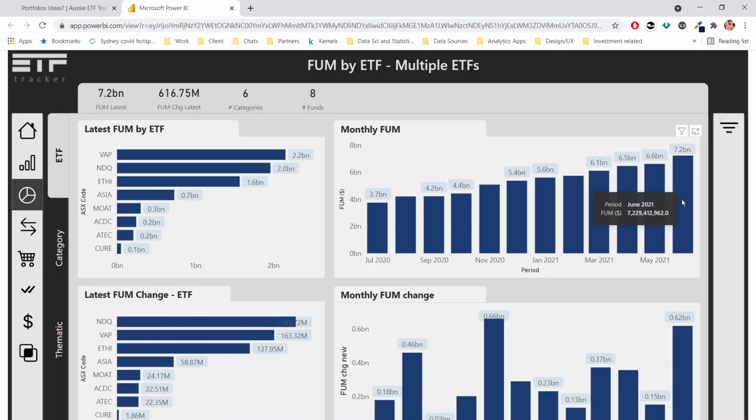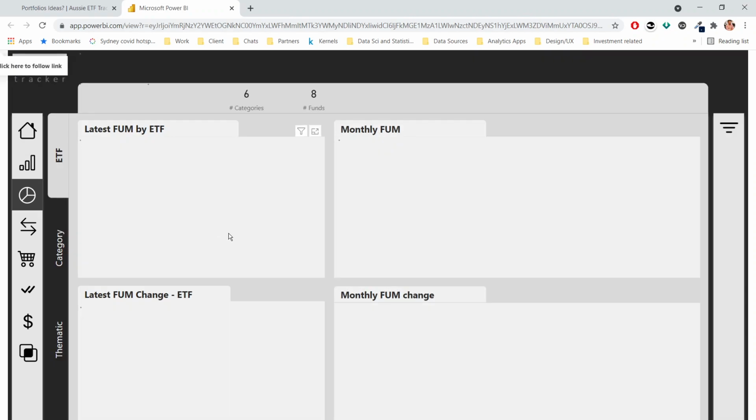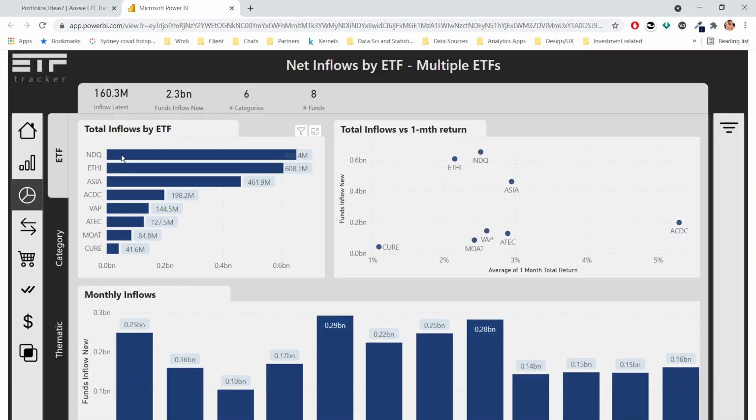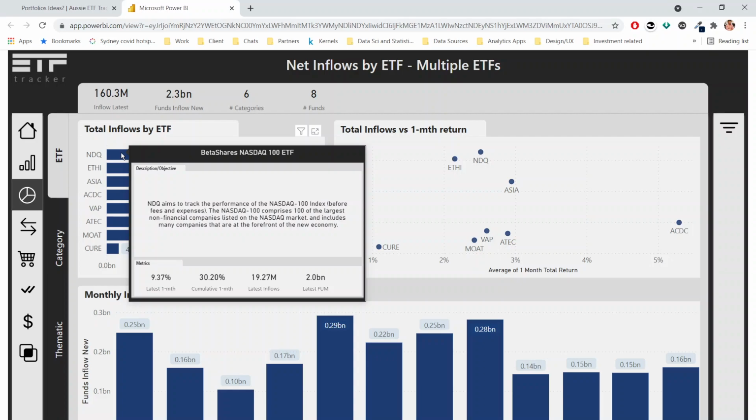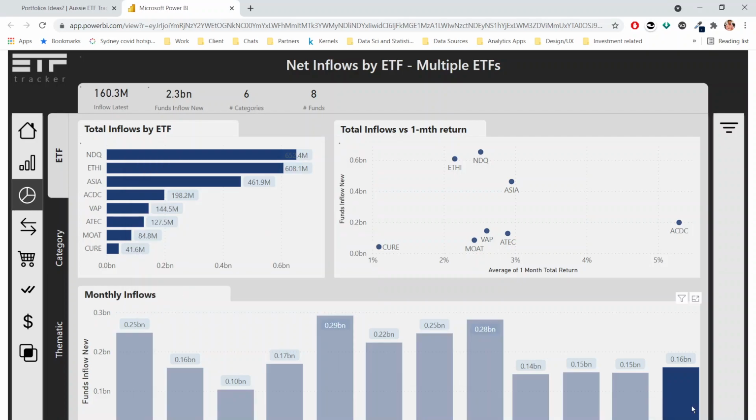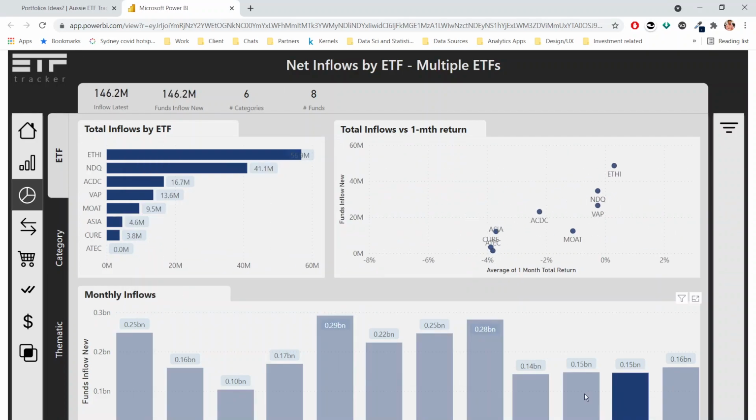So it's about 7.2 billion in terms of those 8 ETFs that we've chosen. The change in fund each month is also shown here. Another important one to look at is the net inflows. So in terms of inflows, we can see that on average, the most goes to NDQ. If we want to see what that was for each month, we can click on each of the months to